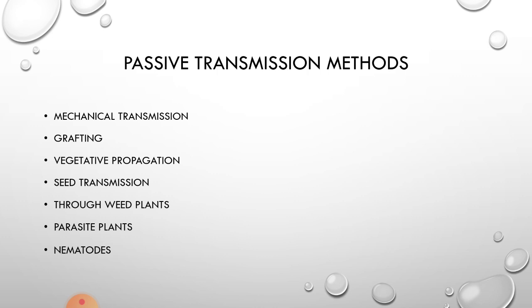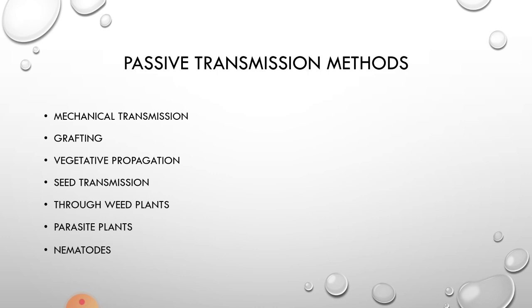So if we use good stock, then we can get a disease-free crop. But if we don't know whether we are using diseased stock or undiseased stock, there is every chance to get a new crop with a disease. That is why, while doing vegetative propagation, we must take care of selecting undiseased plants only. This is another method of passive transmission of viral diseases, called vegetative propagation. Generally, it happens with potato, sugarcane, etc.